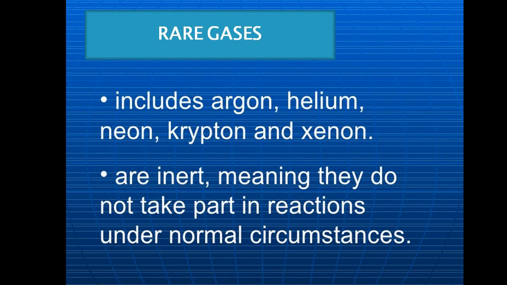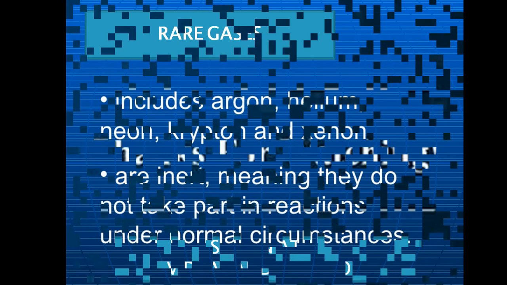Next, the rare gases. Examples of rare gases are argon, helium, neon, krypton and xenon, which have different functions. Now why are they known as the rare gases or the inert gases? Because they are totally non-reactive. Non-reactive means they are not taking part in any chemical reactions, or they don't react with any other gases or materials under normal circumstances. That is the reason they are known as the rare gases.